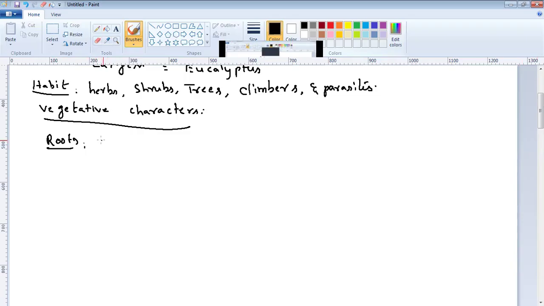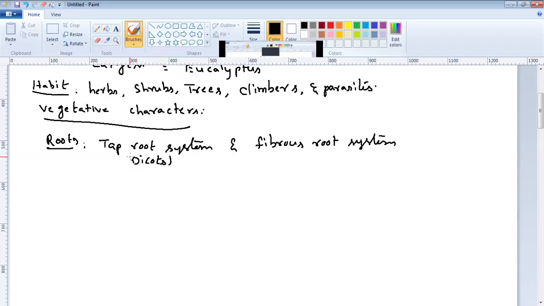There are two major kinds of root system: taproot system and fibrous root system. Taproot system is found in dicots. Fibrous root system is found in monocots.